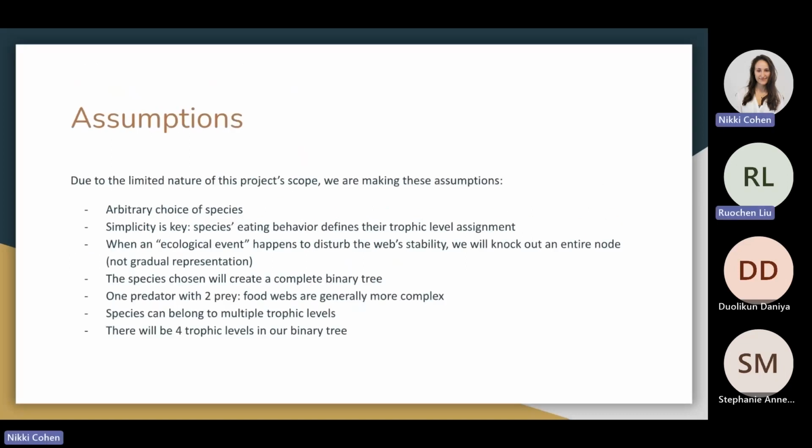So, given the time frame of this project, we are making several assumptions here. Food webs, even in our simplest environment, can be incredibly complex. For this reason, we have selected an arbitrary aquatic food web that places humans at the top, at that highest trophic level. Additionally, we are applying the trophic statuses of each species based on their eating behavior defined in the food web that is shown on a later slide.